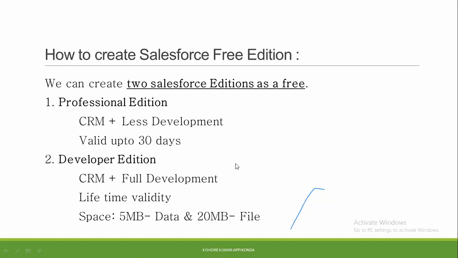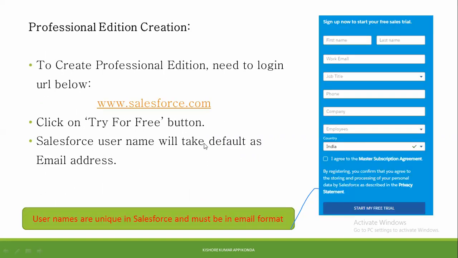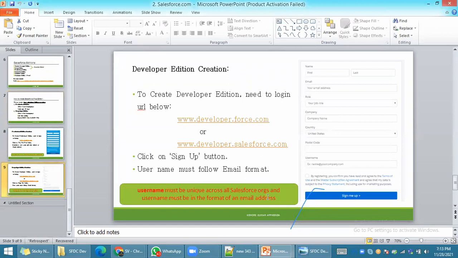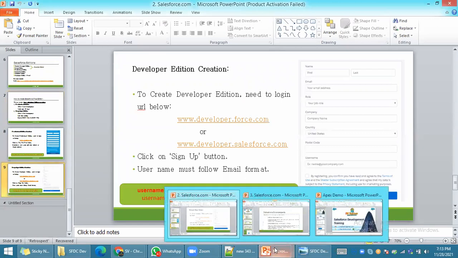How do you create an account in a particular Salesforce edition? To create a Salesforce Developer Edition, you have to visit the URL developer.force.com or developer.salesforce.com. There you have to click on the sign up button and enter all your details. Then one Developer Edition will get created, and you can start your development. Clear? I just gave an overview of what types of editions are available in Salesforce.